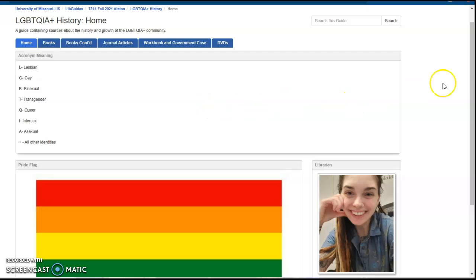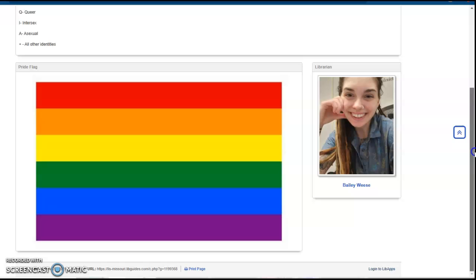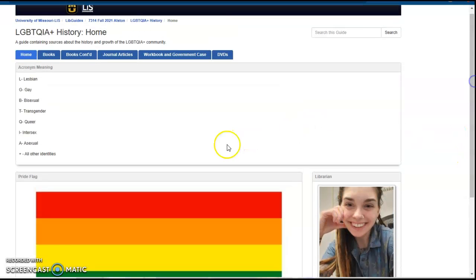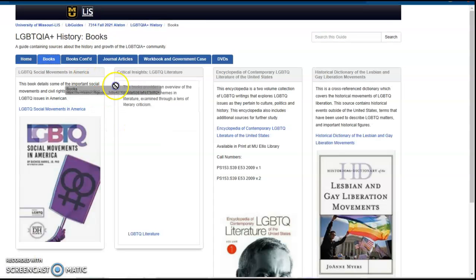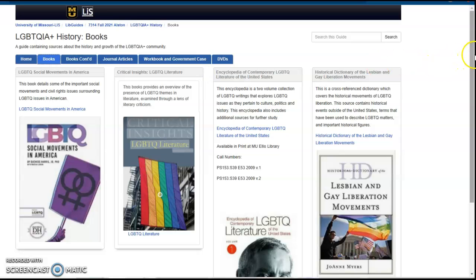I know over the years, letters have changed, have been added. That's me. And of course, the pride flag. So up here on these tabs, you will see the different resources in this LibGuide. So we have two tabs of books. These are a mixture of ebooks and print books.